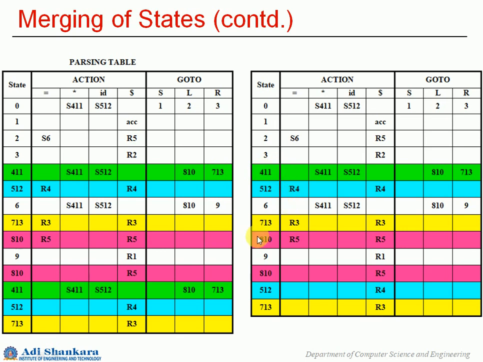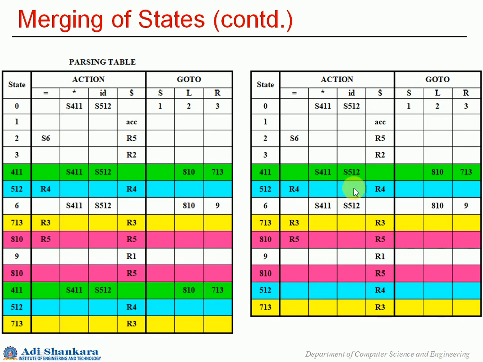Okay, now see here for 512, you have 2 rows for 512. So for equal to you have R4 here, but here you don't have anything. That you don't have a problem. This is what we are talking about, the merge conflict. So if you have R4 here and you have something else here other than this R4, then you will definitely get a conflict.